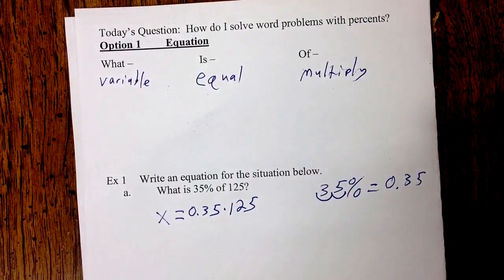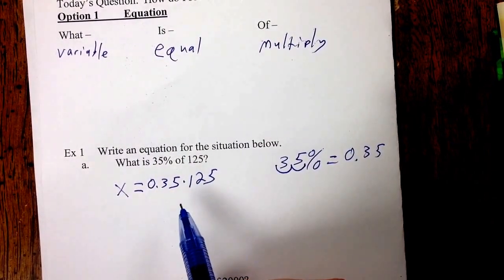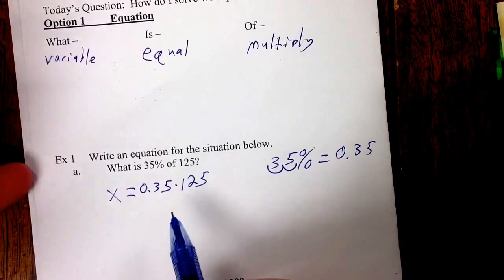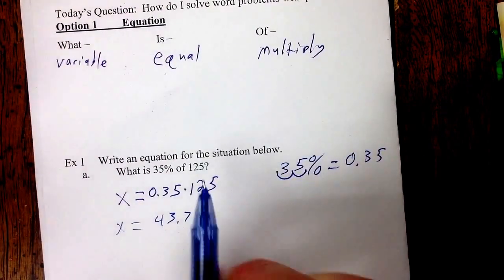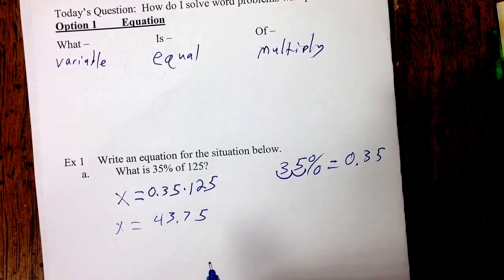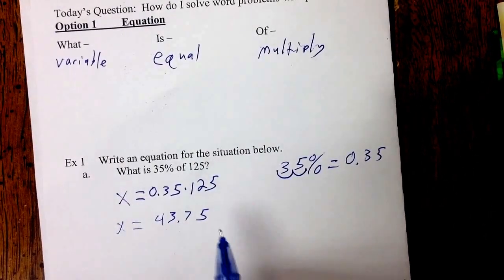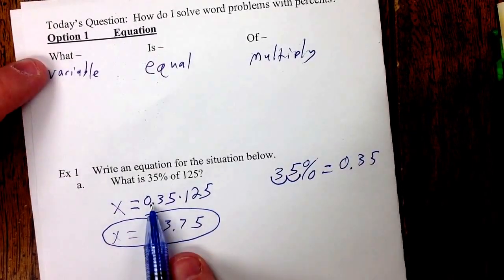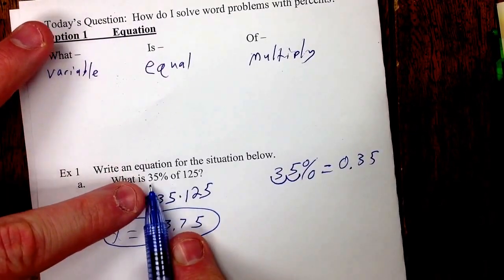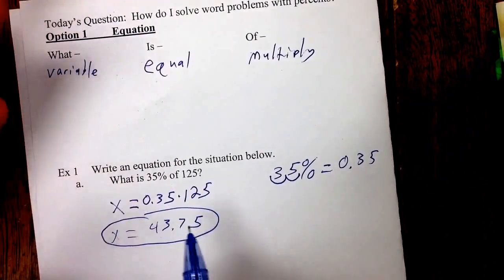And so this is where we can use a calculator. 0.35 times 125. And I get 43.75. X equals 43.75. I say always check it twice in your calculator because you always do something weird. I'm on video, so of course I'm looking at something weird. I got it twice, so this is going to be my answer. Now ask yourself: does that sound about right? Well, 50% of 125 would be about 60 something, so the fact of being 35%, a little lower than 60, makes sense.